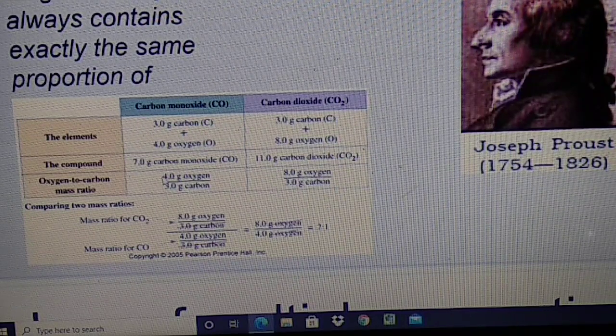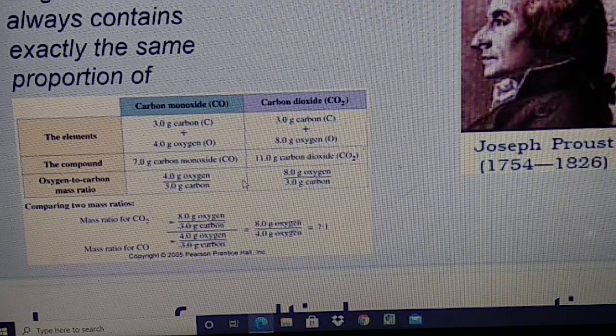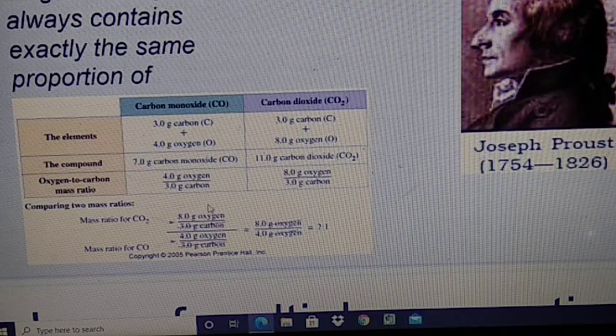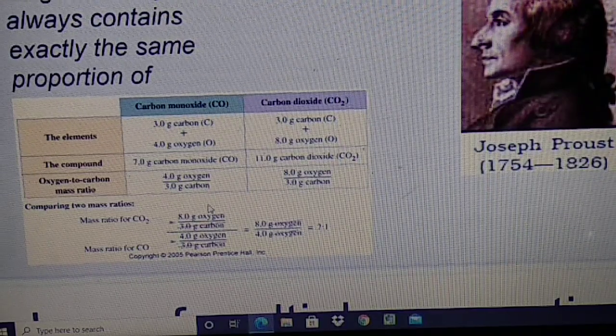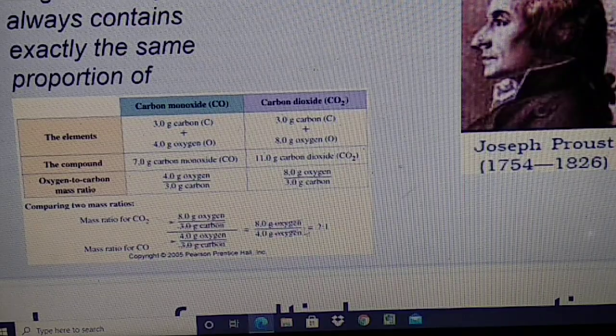The oxygen to carbon mass ratio in carbon monoxide is 4/3 and here 8/3. Comparing the mass ratios, the ratio for carbon dioxide to carbon monoxide is 2:1.